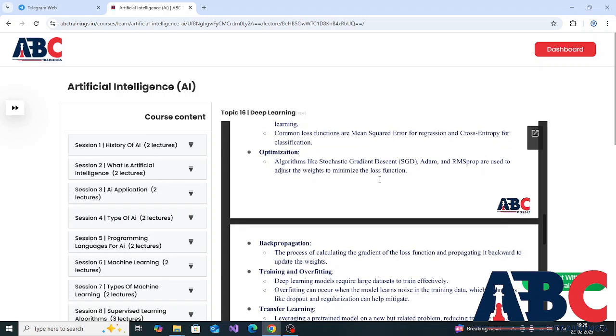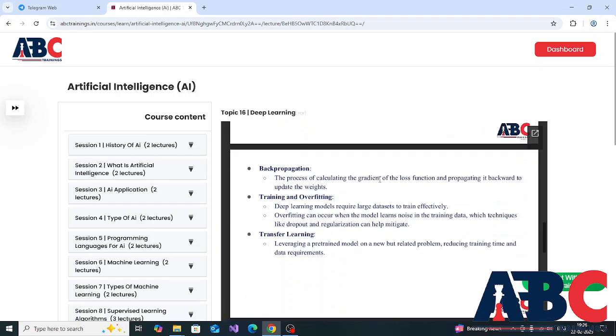The next key concept of deep learning is optimization. Algorithms like SGD, Adam, and RMSProp are used to adjust the weights to minimize the loss function. The next key concept of deep learning is backpropagation, the process of calculating the gradient of the loss function and propagating it backward to update the weights.